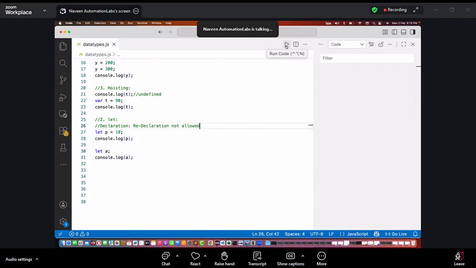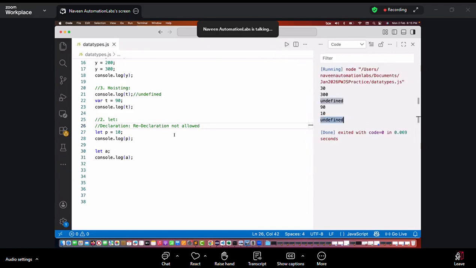Not 0. How can we say this is an integer? So the default value will be undefined. Remember that. Same thing with var, same thing with let also. So is it a good practice that you are not assigning anything? If you want, you can do it, but if you simply declare without assigning and then try to print, it will always give you undefined, not null. Okay, don't compare it with Java. It will give you undefined here.